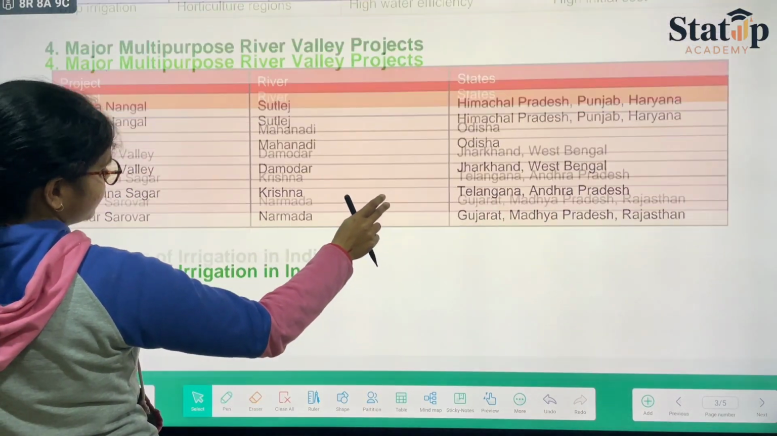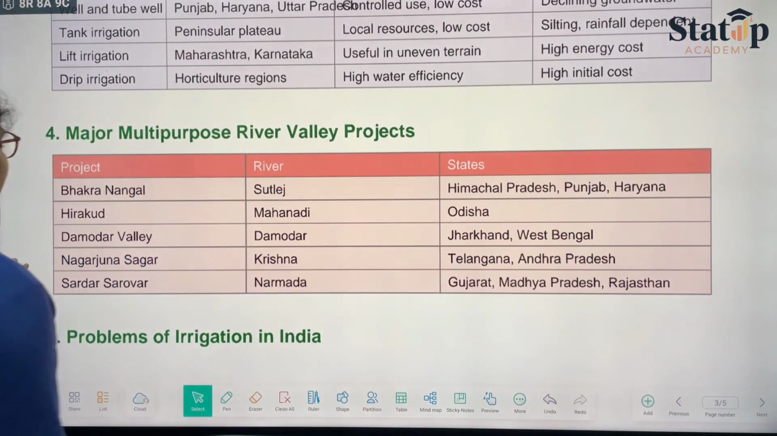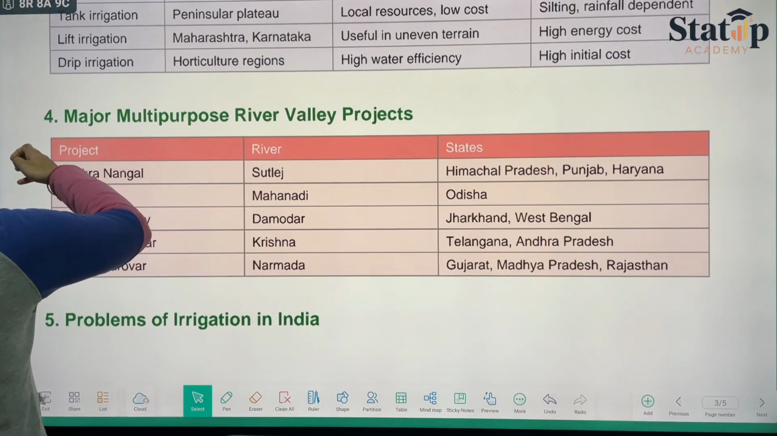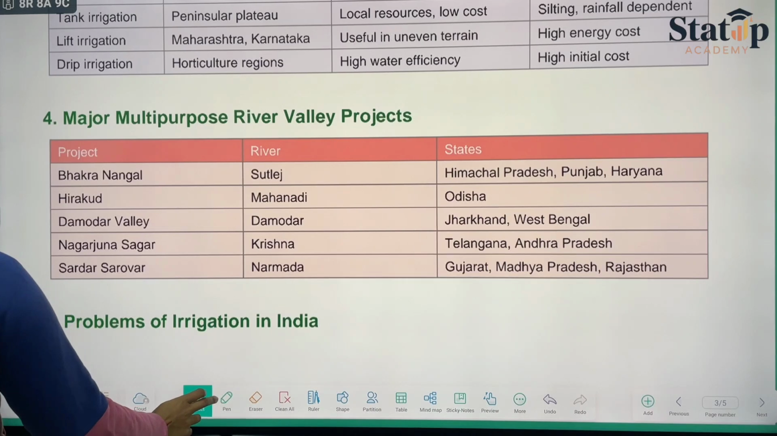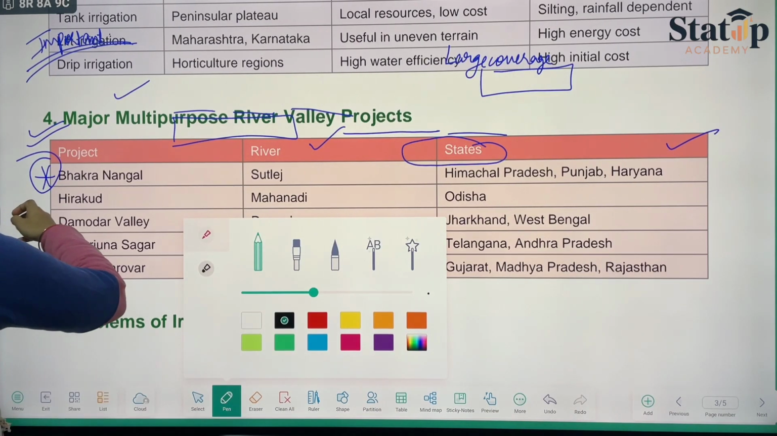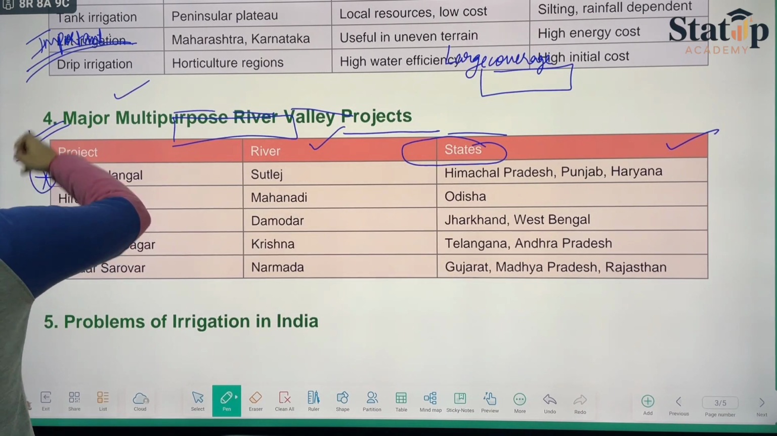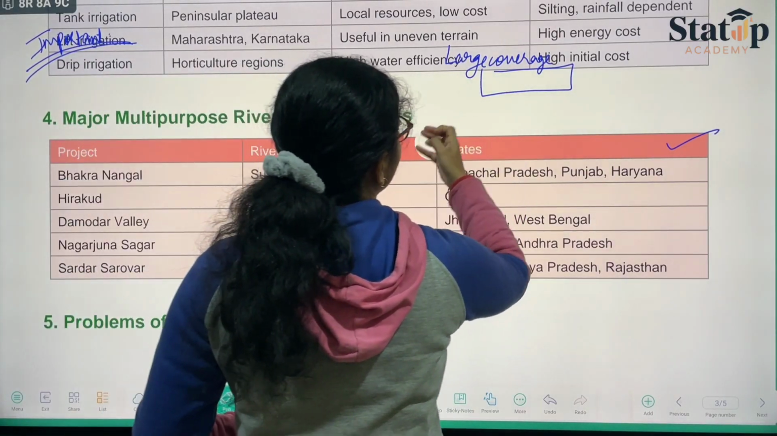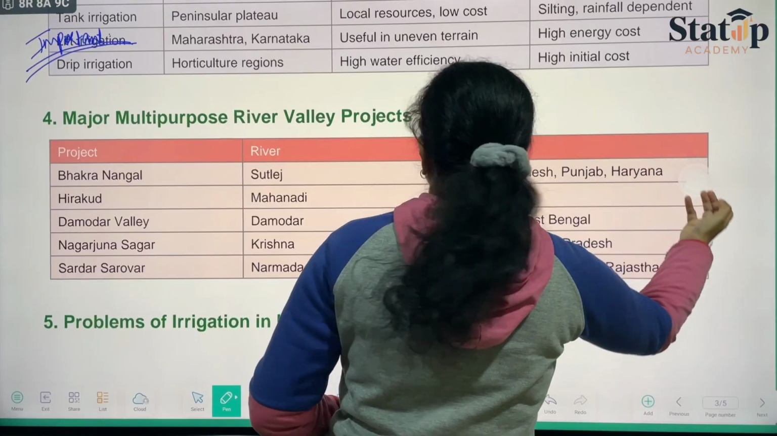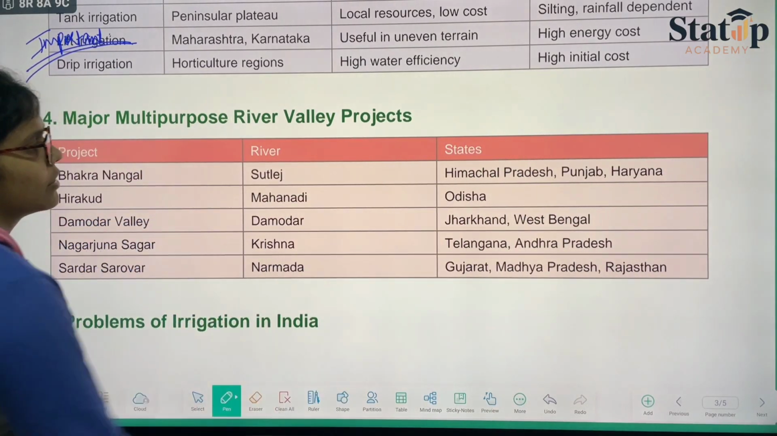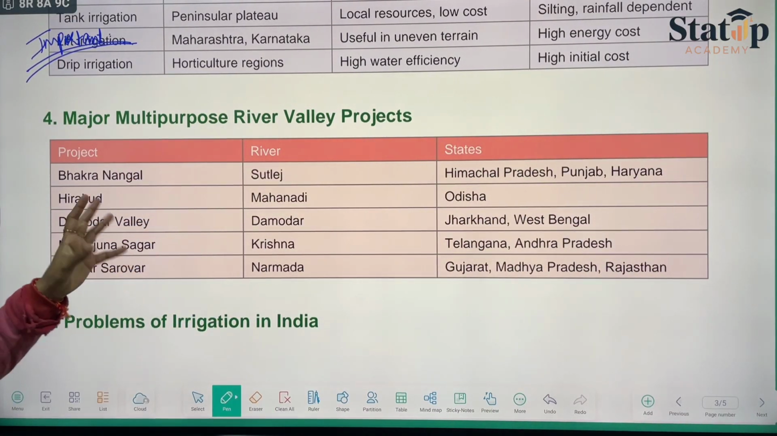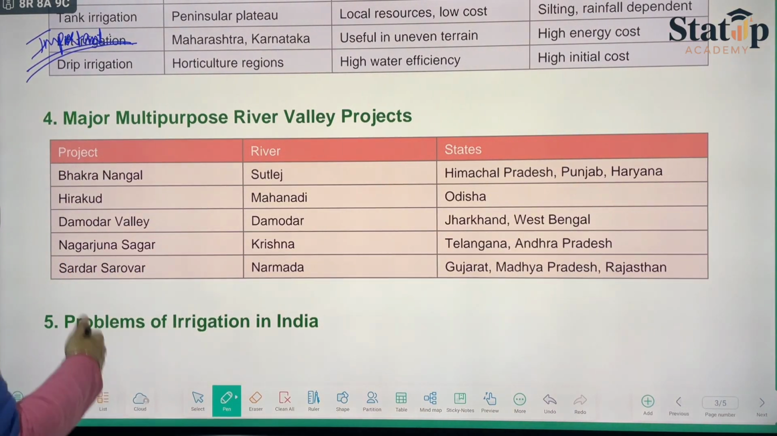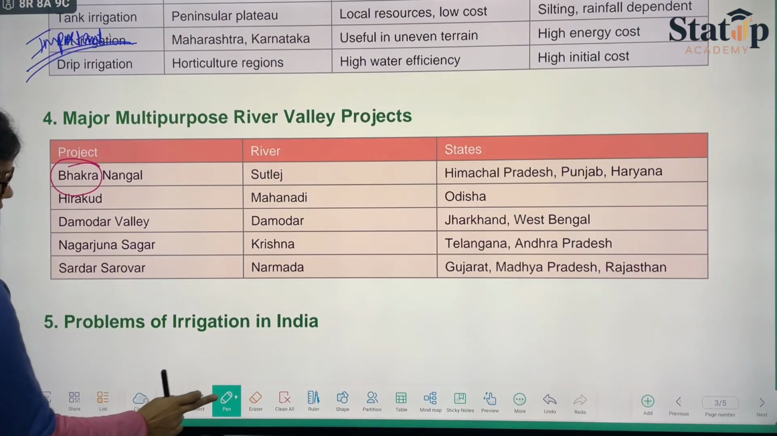nothing but we need to learn these directly. Like Barkha. इससे भी क्वेश्चन आ जाते हैं मोस्ट ऑफ द टाइम. They can ask you what are multipurpose river project valleys, name some, कौन से स्टेट में है, which river is basically associated with that, तो लाइक दैट. So when we talk about Barkha Nangal project,